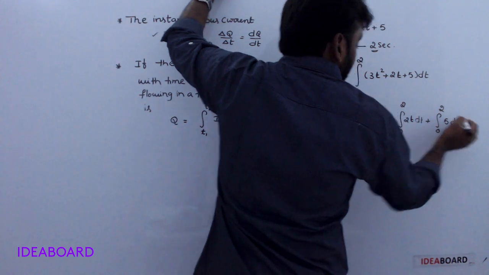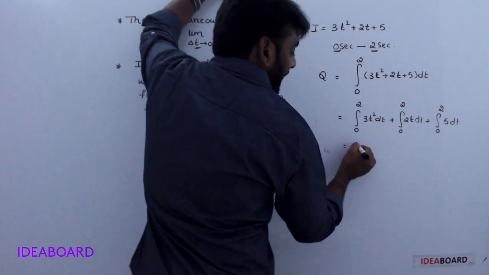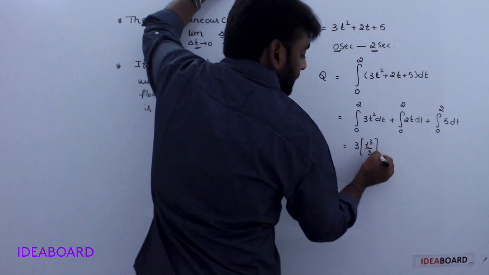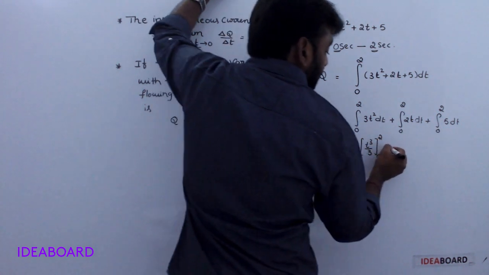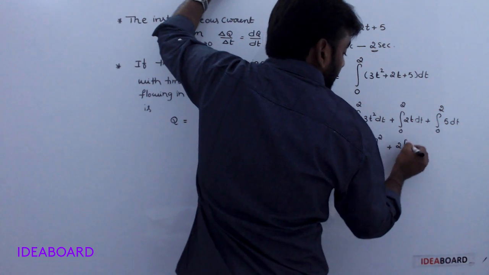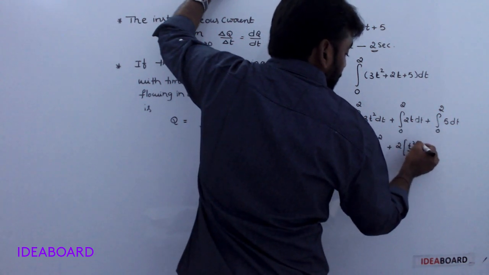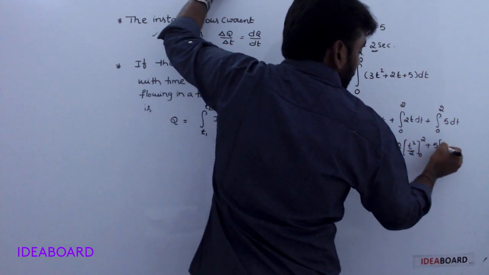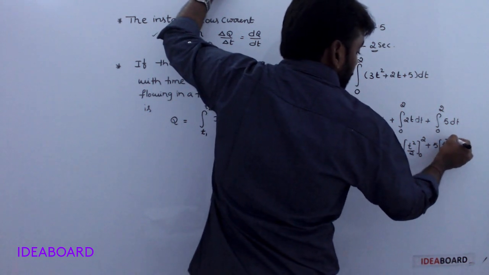Now, this gives 3 t cube by 3 from 0 to 2, plus 2 t square by 2 from 0 to 2, plus 5 t from 0 to 2.